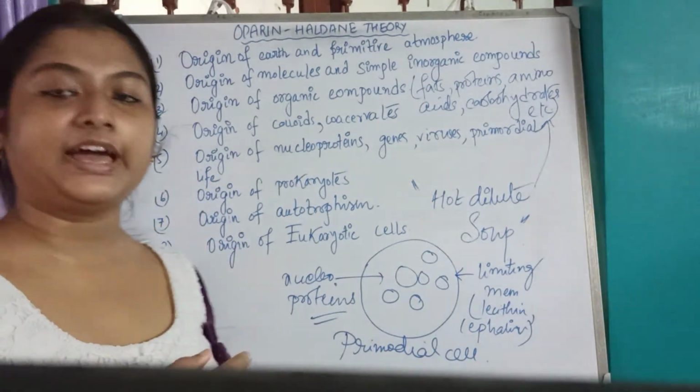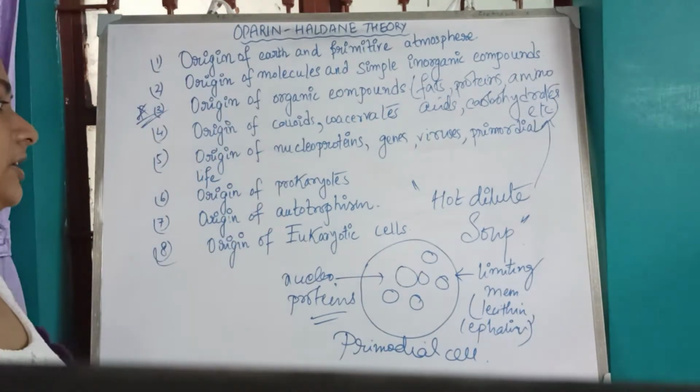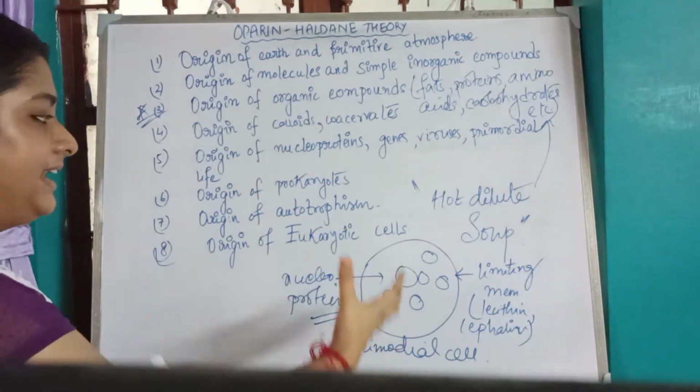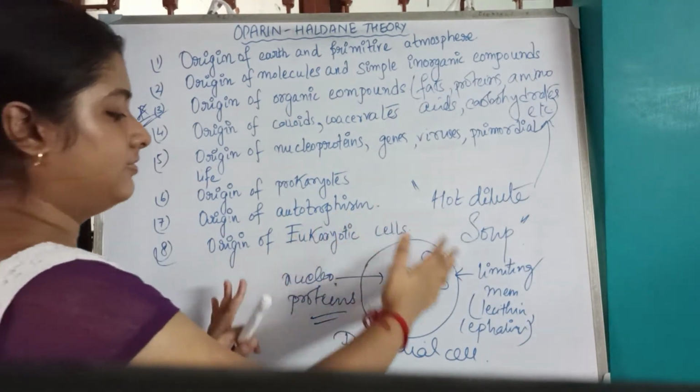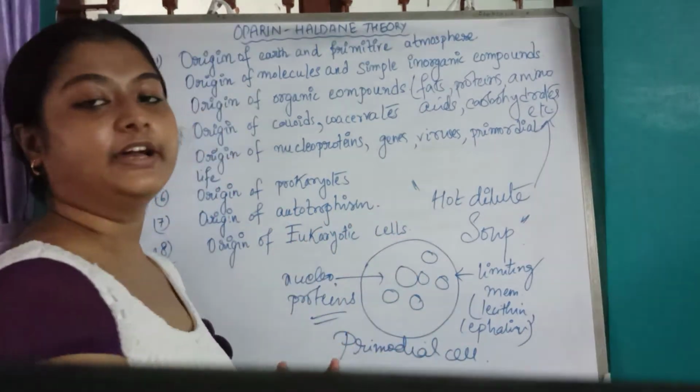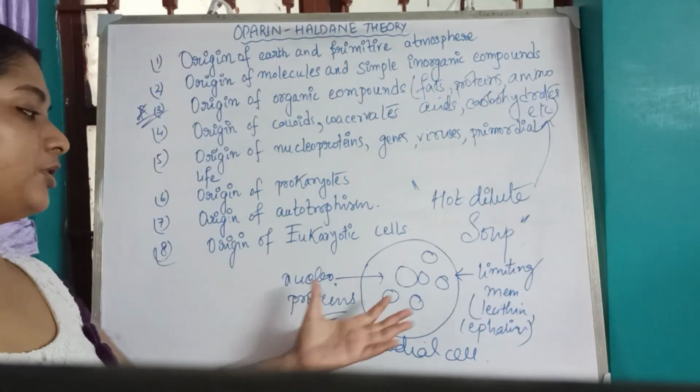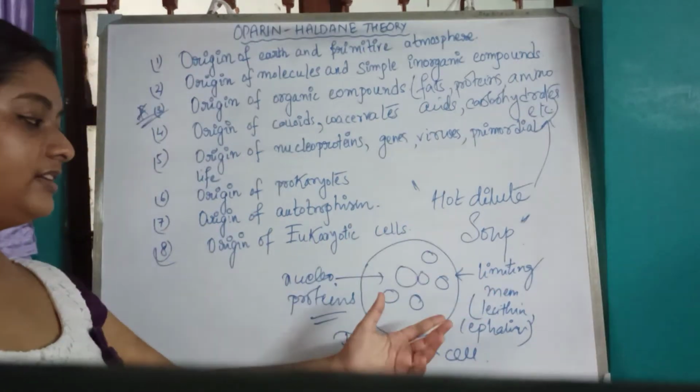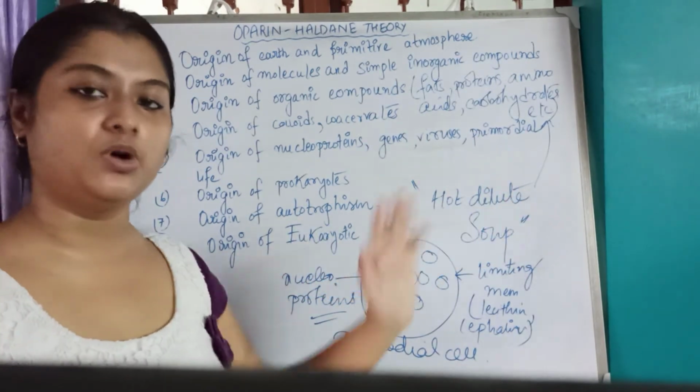So in the origin of prokaryotes, what it is telling is that prokaryotic cells have now been formed. They are not so complex. They had the nucleoprotein within themselves, and they had a membrane that separated their content from other protocells.